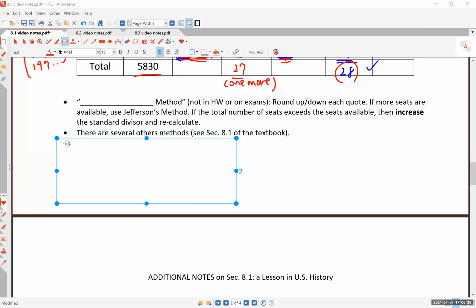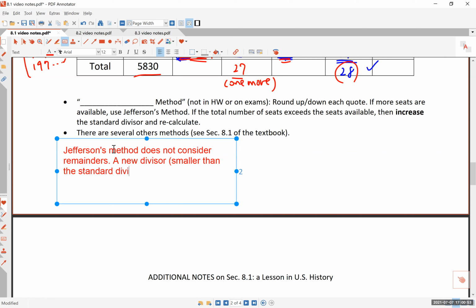So please let me add a little explanation to summarize what we're talking about. Jefferson's method does not consider remainders. Get that? A new divisor smaller than the standard divisor is used. We always round down, i.e. truncate, the quotas in Jefferson's method.